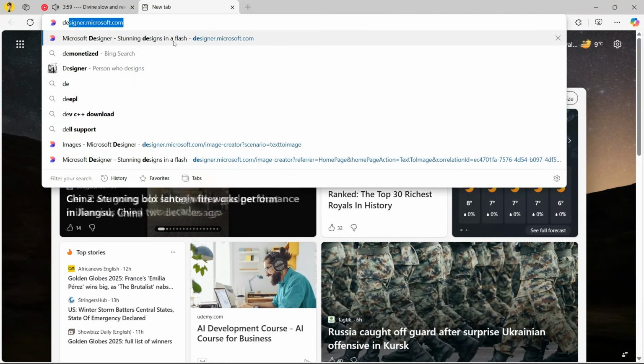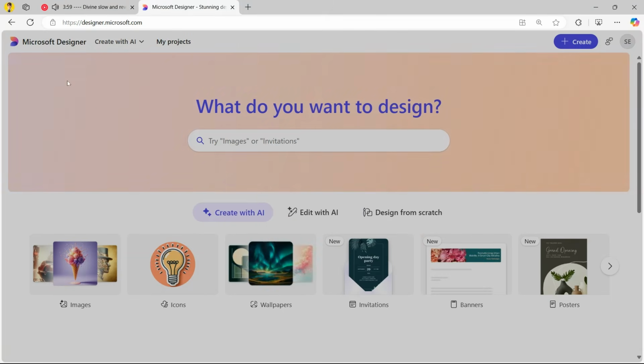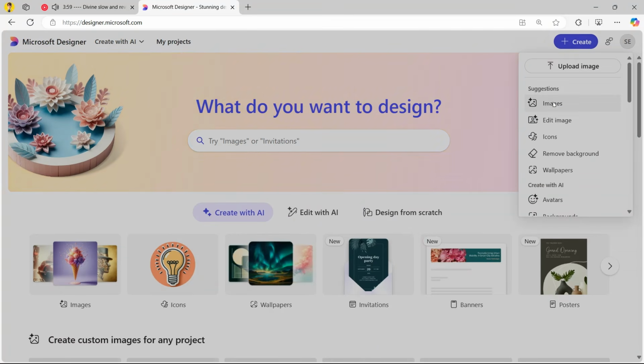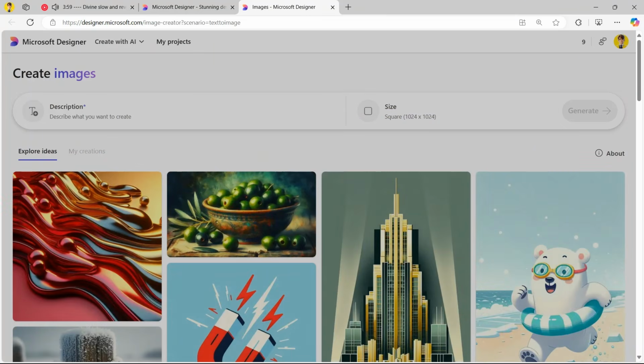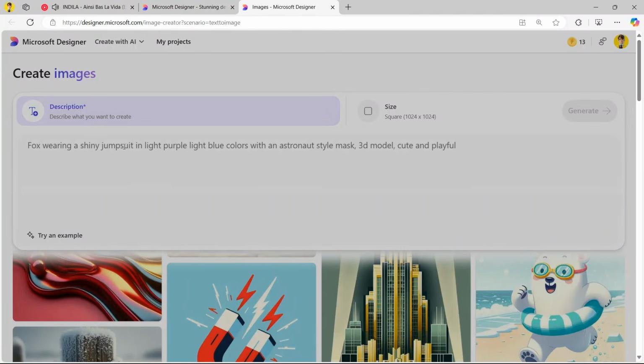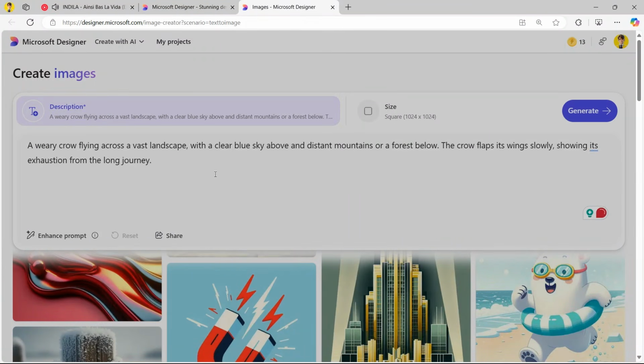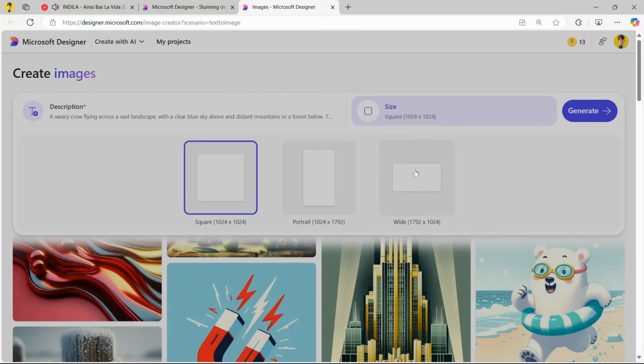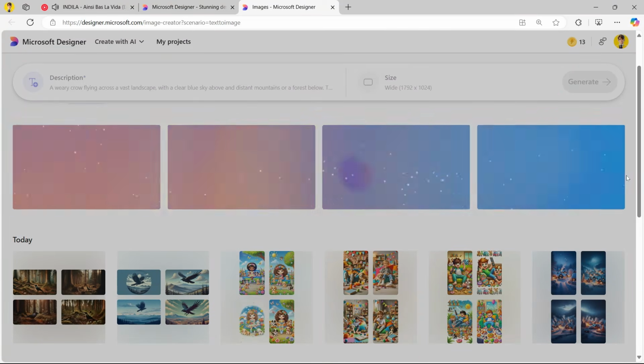For images, I am using Microsoft Designer. Click on Create, then on Images. Here we can generate amazing images for free. Go to ChatGPT, copy the first prompt. In description, paste the prompt, and make sure to mention this, 3D animation and Disney Pixar. It is extremely necessary to put this at the end of the prompt every time. At size, choose wide, and hit generate.